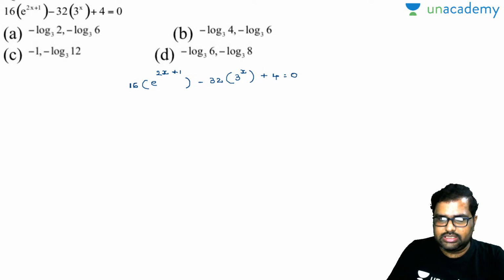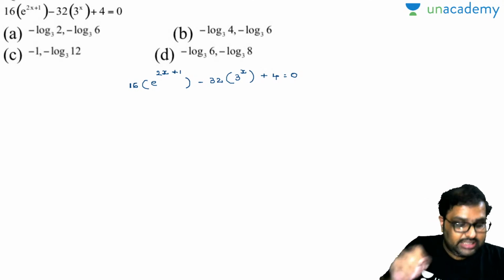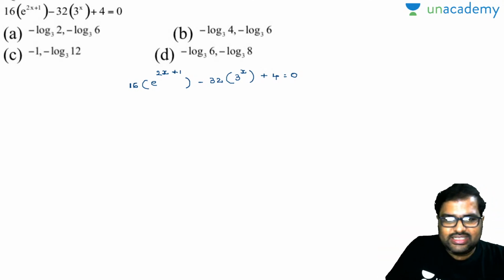Now can I write down the same thing? Yes, this is in the format of a to the power of m plus a to the power of n. So this is not e here, this is 3. This is what was missed there, right? This is 3, not e, 3 to the power of 2x.